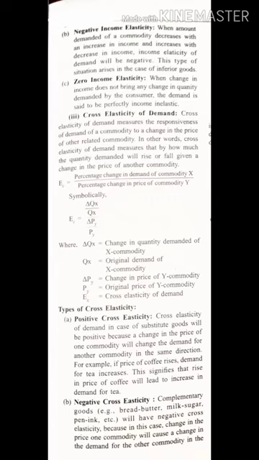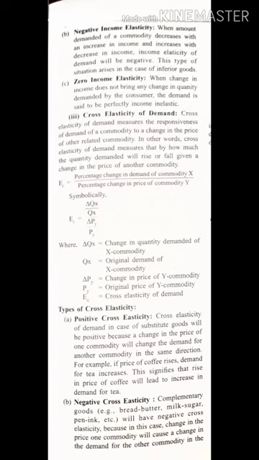Next type of income elasticity is zero income elasticity. When a change in income does not bring any change in the quantity demanded of the commodity, that means whatever the change in income, increase or decrease, the demand is rigid, constant, similar. So what will be such a commodity? No doubt that will be necessity goods. So what happened here? The demand is perfectly inelastic. So demand is said to be what? Perfectly income inelastic.